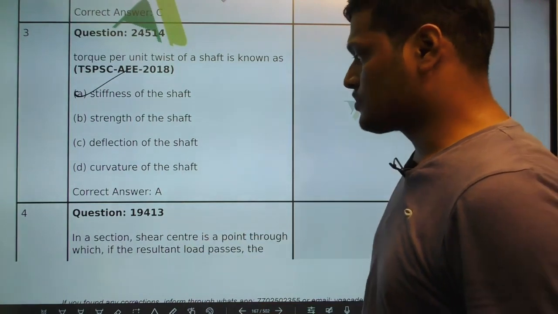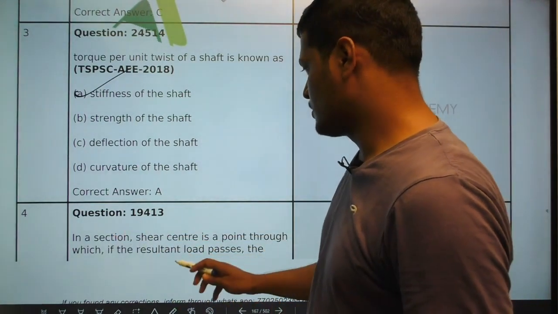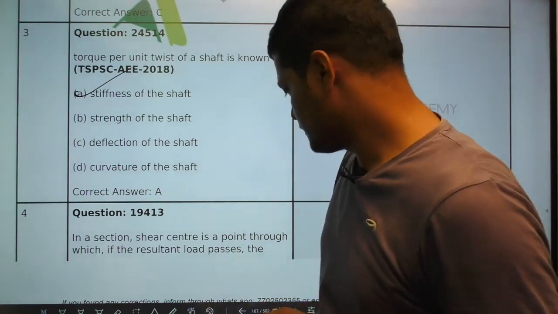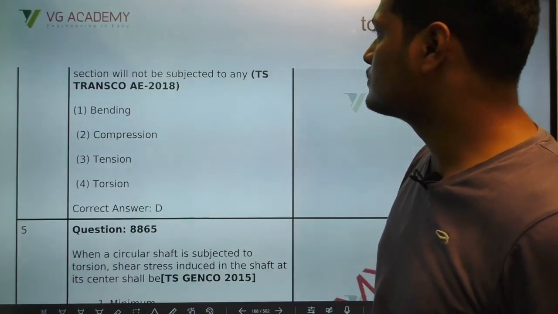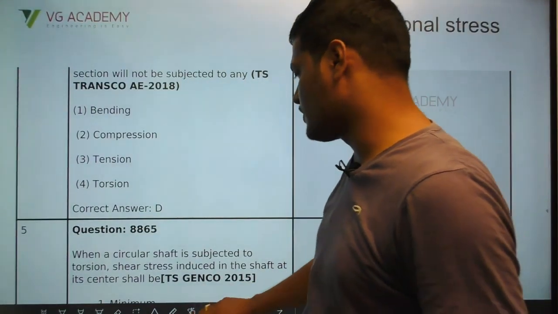Torsion per unit twist is stiffness, a direct question. Next, again a question from shear center. In a section, shear center is a point through which if the resultant passes, the section will obviously not be subjected to torsion.